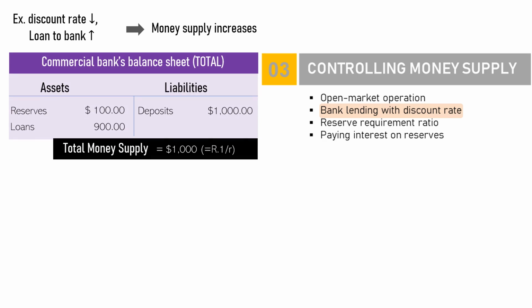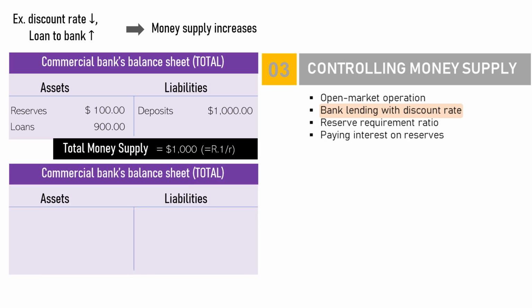Suppose the central bank reduces the discount rate, hence loan to commercial bank increases. Before the increased loan to commercial banks, just like before, the position is as shown in the first purple table. Total money is equal to total deposit, which is $1,000 with 10% reserve requirement ratio. Reserves are $100 and loans are $900 accordingly. So what will happen after the bank lending increases, say by $20?